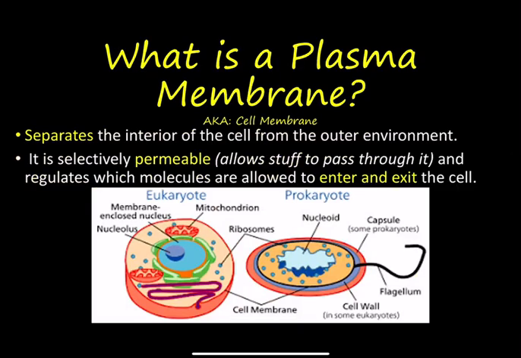What is a plasma membrane? Also known as a cell membrane. A cell membrane separates the interior of a cell from the outer environment. It is selectively permeable. The word permeable means that things can pass through it. And it regulates which molecules are allowed to enter and exit the cell. Basically, the plasma membrane is like the skin of the cell.